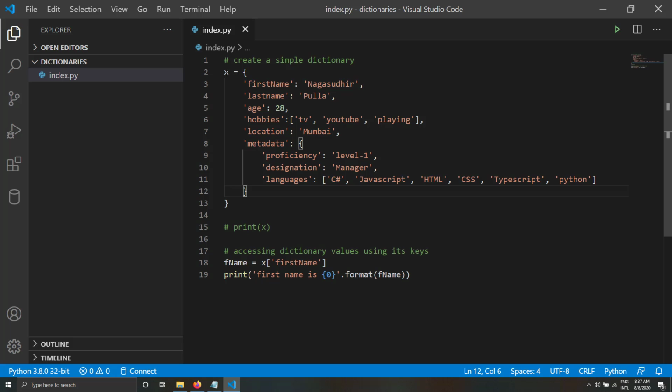So now I have created a dictionary which has keys and values, and here you can see that the key hobbies has value as an array, and the key metadata has a dictionary as its value. So let us try to access the values of this dictionary X and try to create a statement.